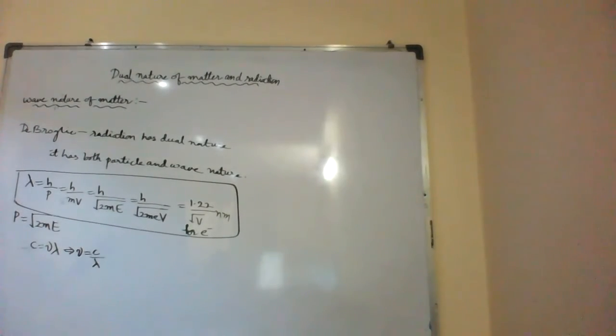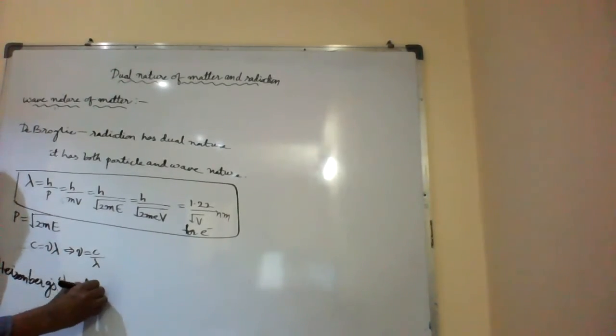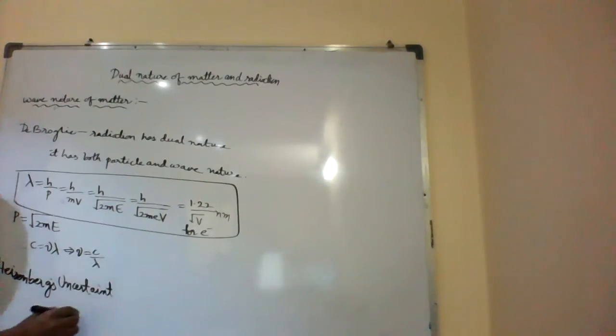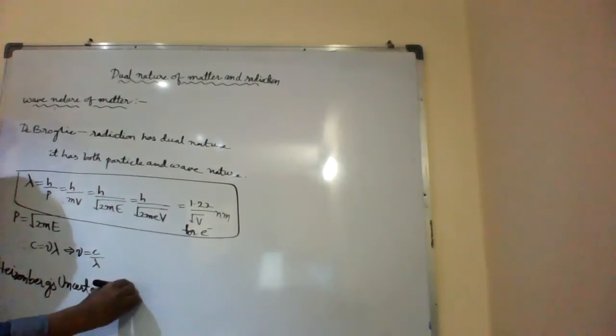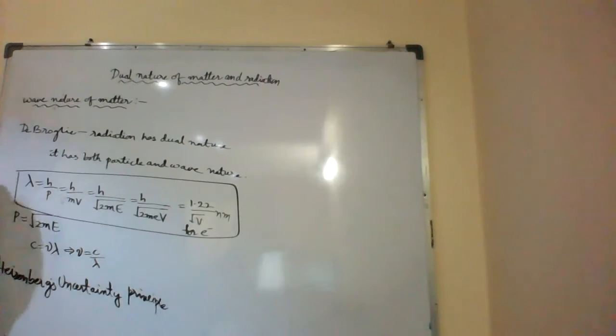And also there is the uncertainty principle. What is that? The Heisenberg uncertainty principle. You studied it in grade 11. It says that it is impossible to find out the position and momentum of a particle at the same time.